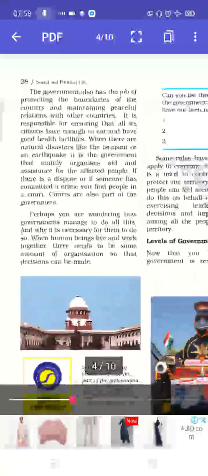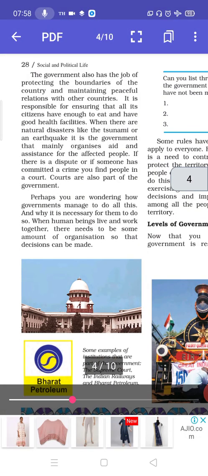So the government also has the job of protecting the boundaries of the country and maintaining peaceful relations with other countries. Recently, the government of India is facing problems on the borders where China is, and both the governments of India and China are trying to work on it so that the tiff is sorted out between the two countries. It is responsible for ensuring that all its citizens have enough to eat and have good health facilities.